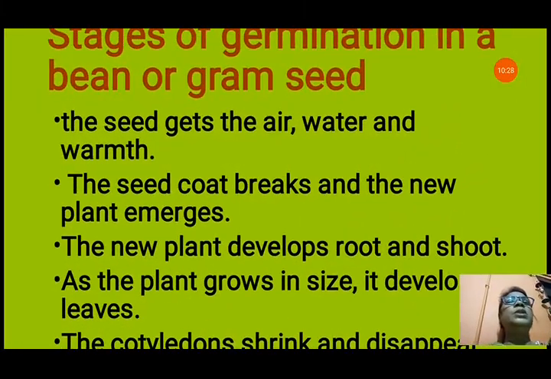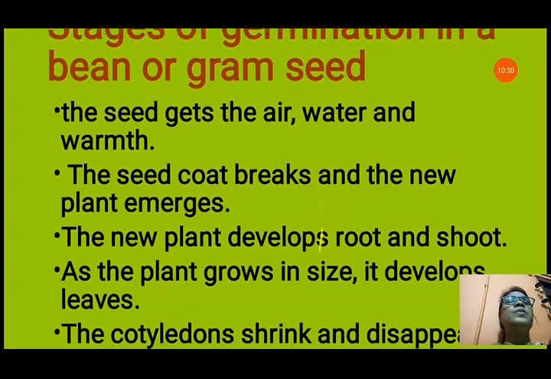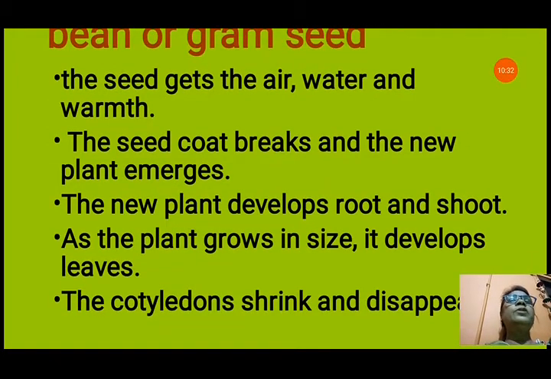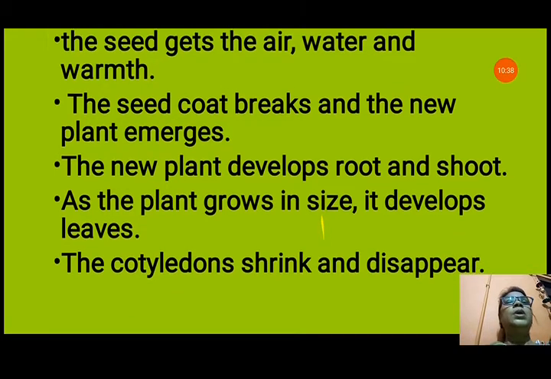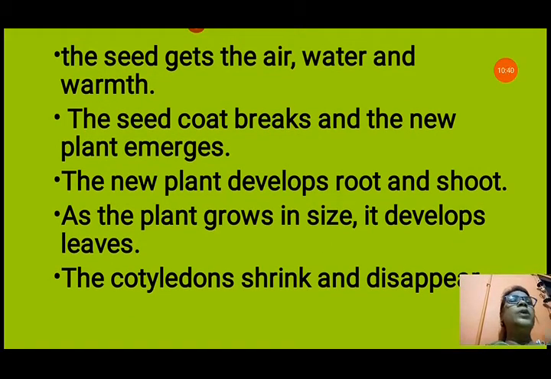Stages of germination in a bean or gram seed. The seed gets air, water, and warmth. The first stage is that the seed coat breaks up and the new plant emerges from the seed coat. The new plant then starts developing root and shoot. As the plant grows in size, it develops leaves. When the leaves develop, the cotyledons shrink and disappear because the plant will now start making its own food.